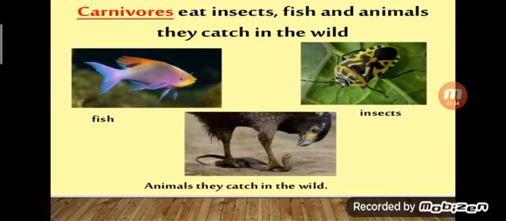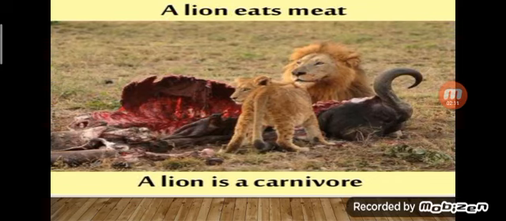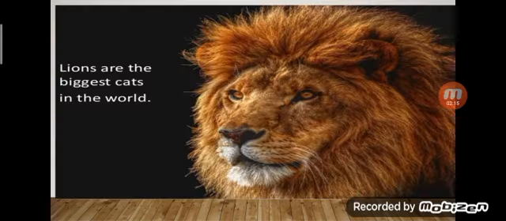Next one is carnivores. Carnivores means animals that eat insects, fish, and other animals. Okay, that is an animal-eating animal. Examples are the vulture, then the lion. The lion eats meat. The lion is a carnivore.